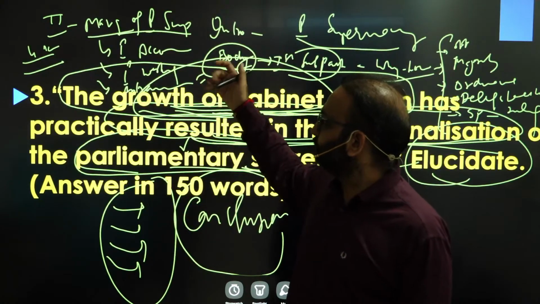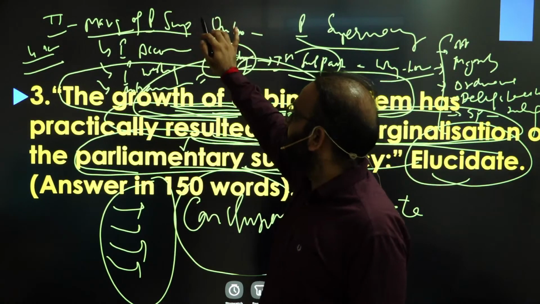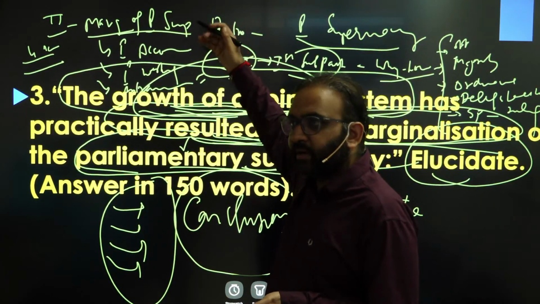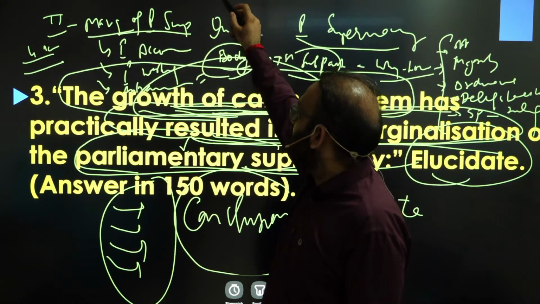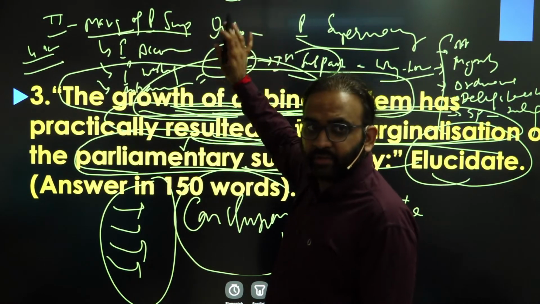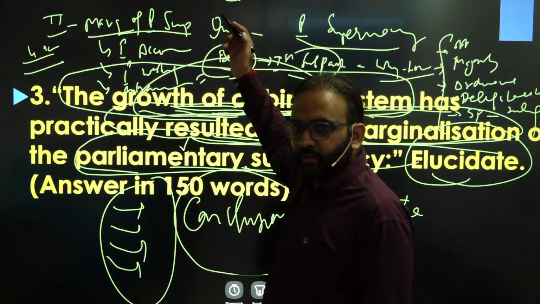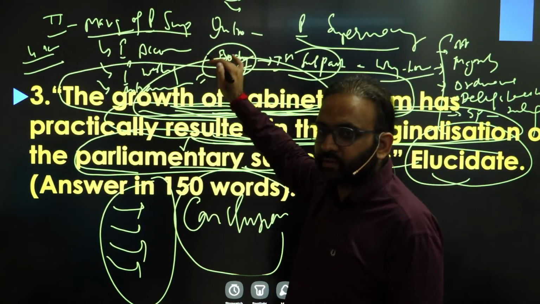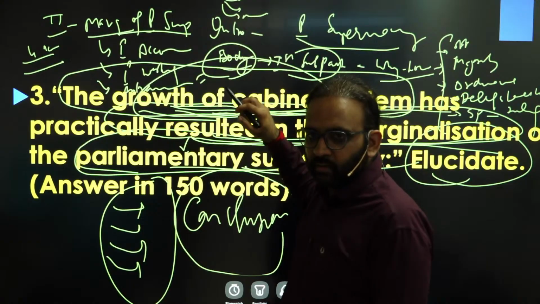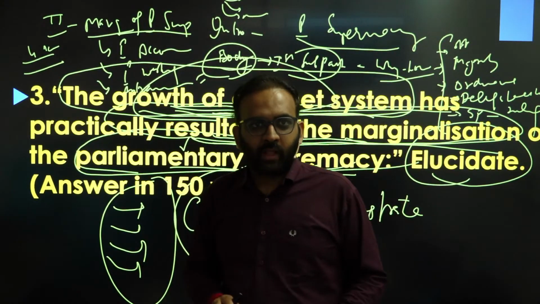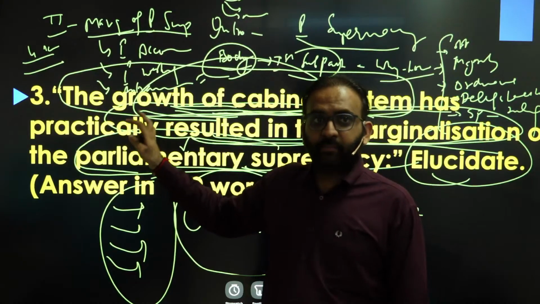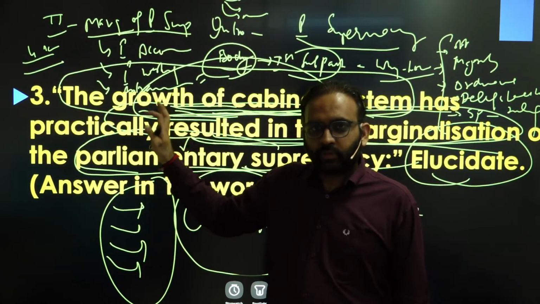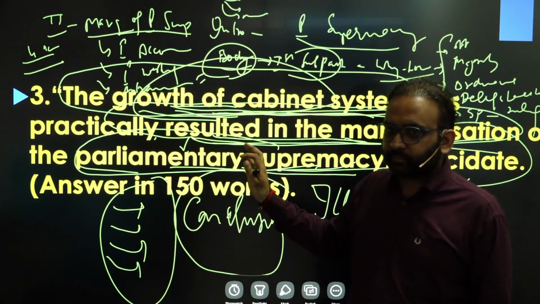We have discussed the format: first, the definition of parliamentary supremacy and the explanation of the concept by writing down its features. Then we have discussed why the cabinet system grew or became predominant. Then how it resulted in marginalization of parliamentary supremacy and its consequences. Then certain measures for strengthening parliament. So this question you can write in paragraph format also.